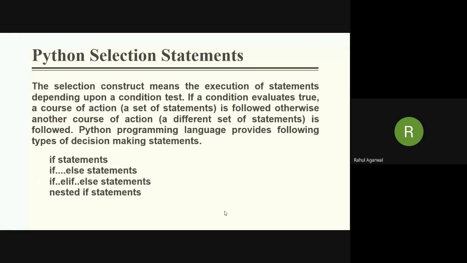Selection means execution of statements depending upon a condition test. If a condition evaluates to be true, one course of action, one set of statements, is followed. Otherwise, another course of action or a different set of statements will be followed. In Python, we have four types of decision-making statements. The first one is if, second is if else, then if elif else, and nested if.